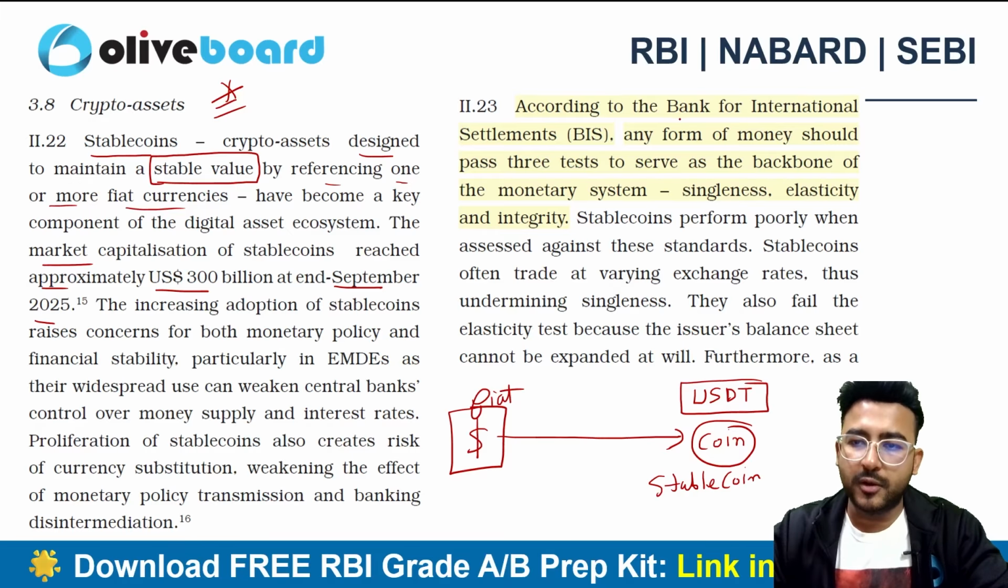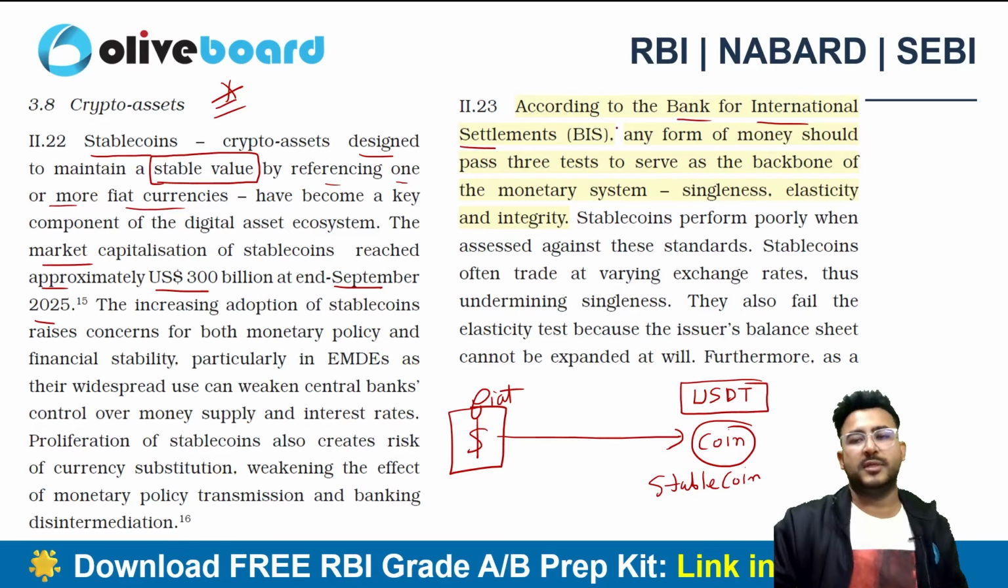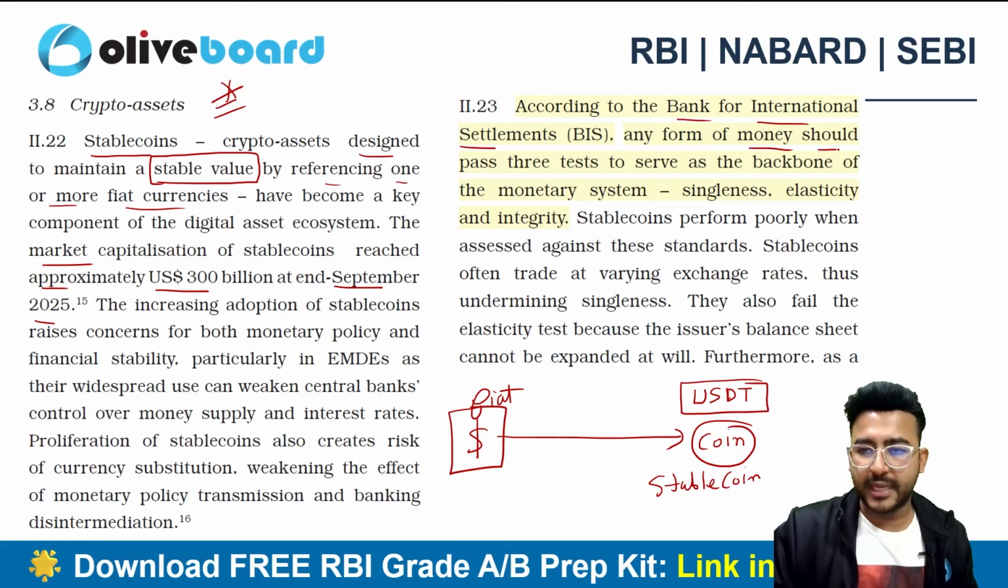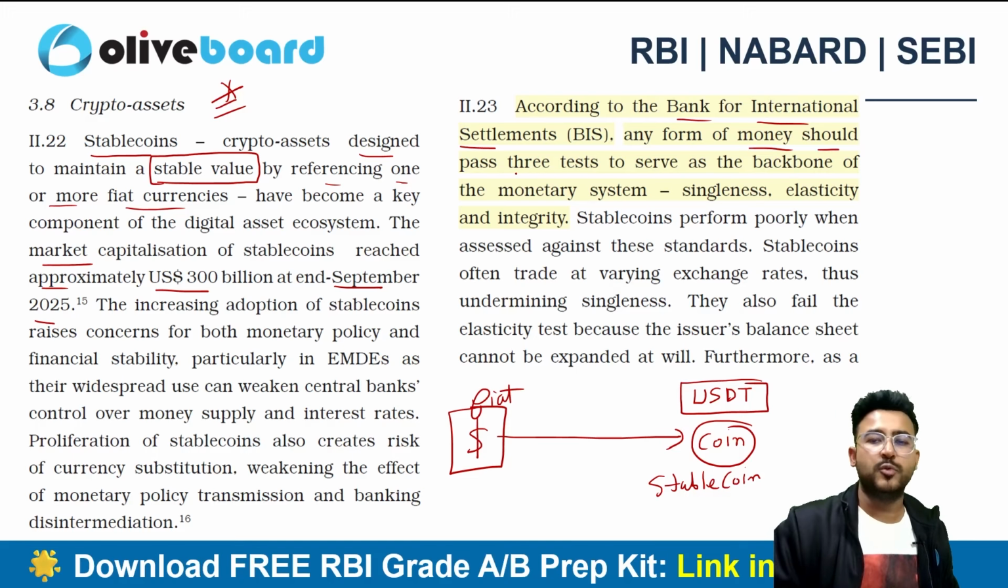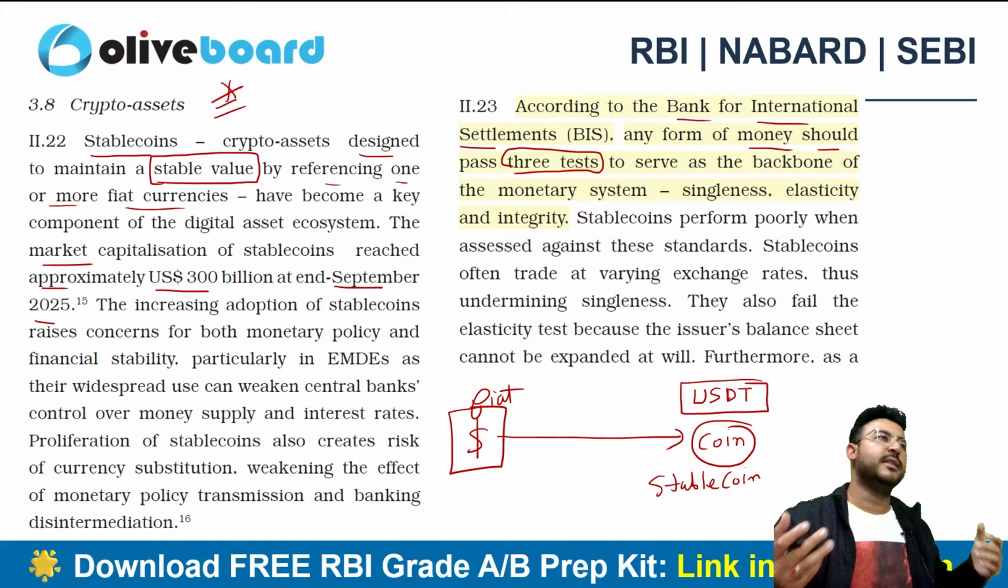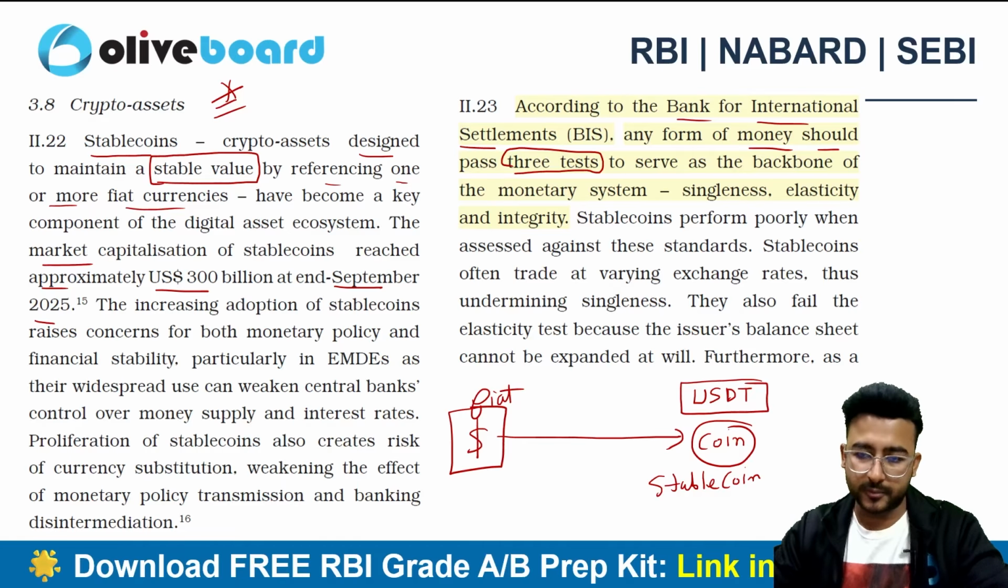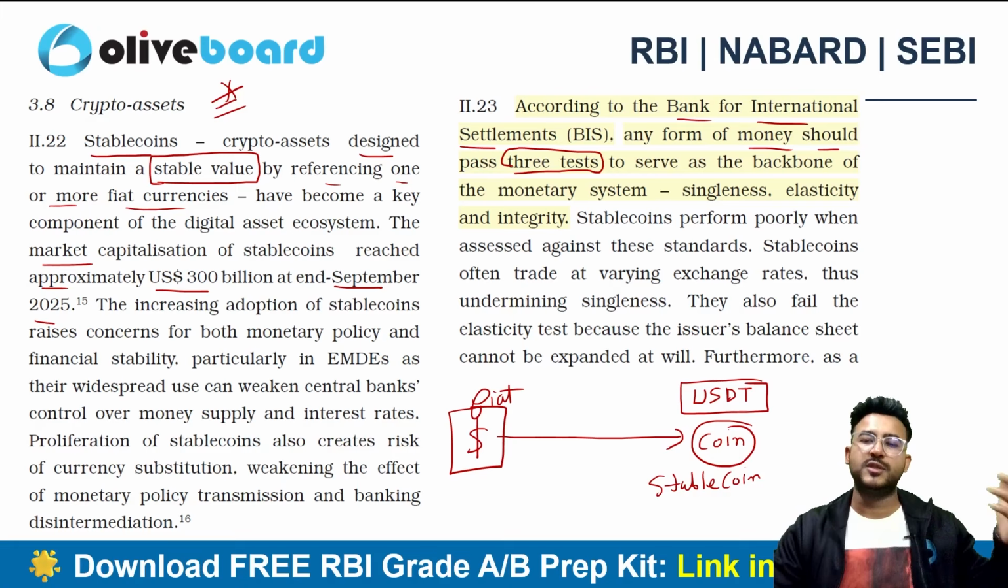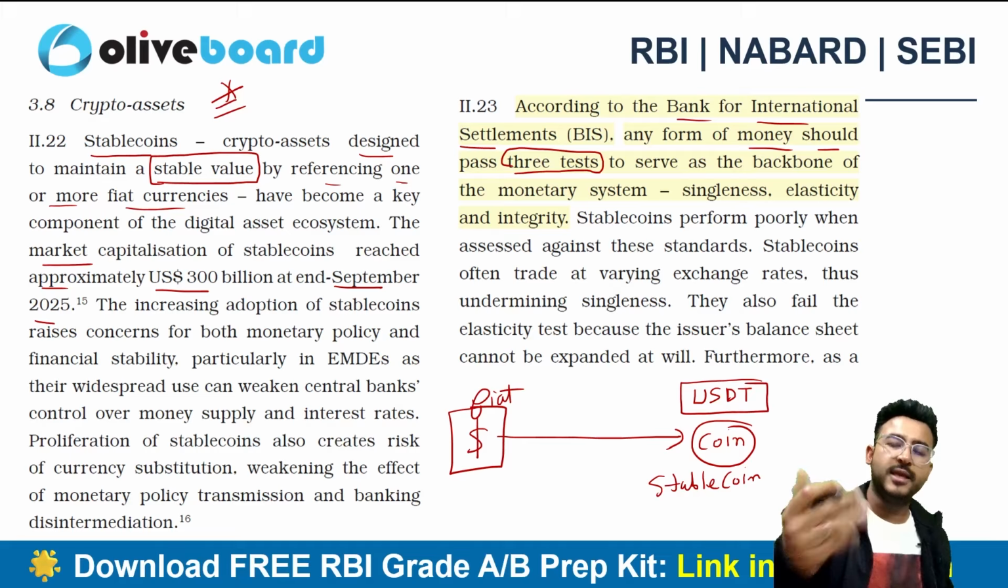Now the Bank for International Settlements, BIS, has also stated that any form of money has to pass through three tests. We have to check whether the stable coin falls within the definition of real money or not. Why? Because most people think that a stable coin is equivalent to real money.